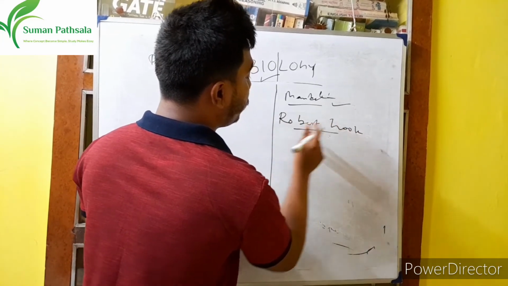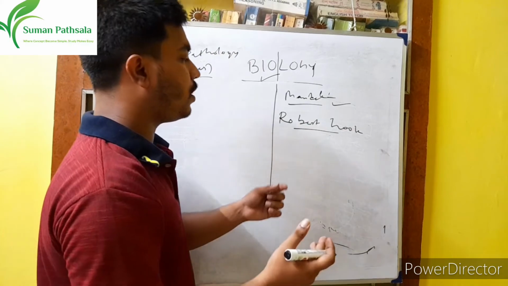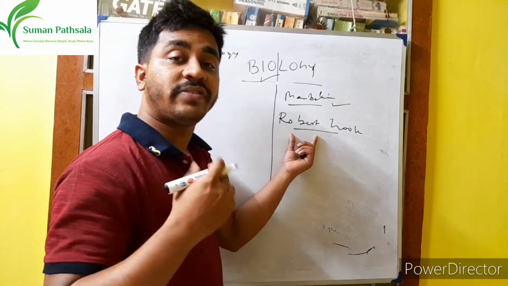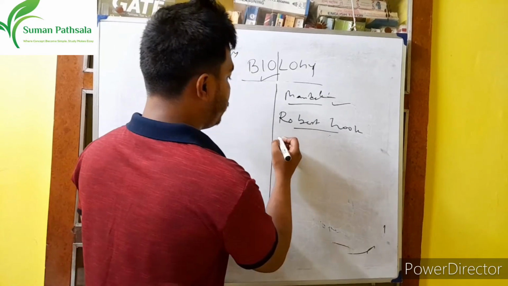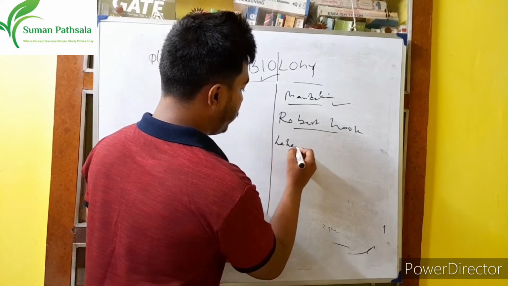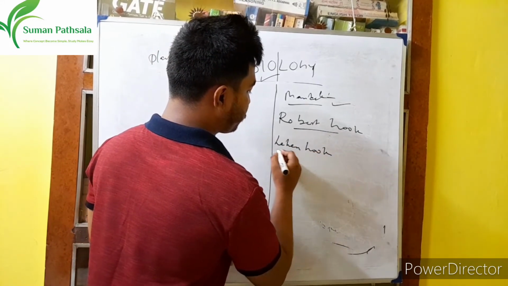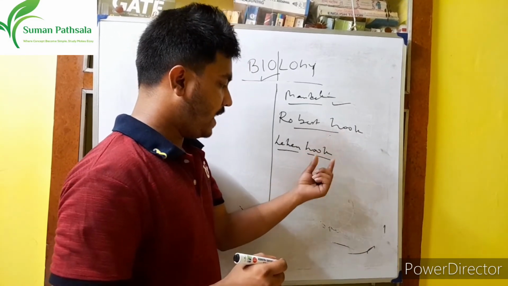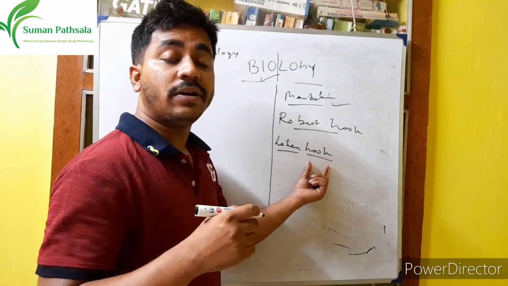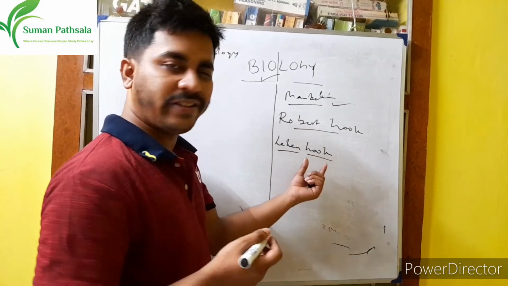Robert Hooke was the first scientist who discovered the first cell, from dead cells. Then Leeuwenhoek also discovered cells. Hooke saw dead cells, and Leeuwenhoek also discovered the living cell, from bacterial cells.